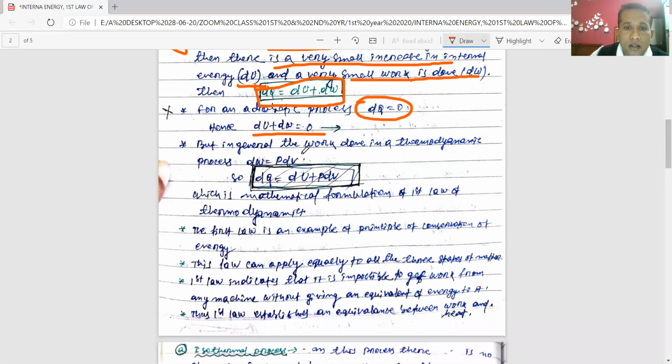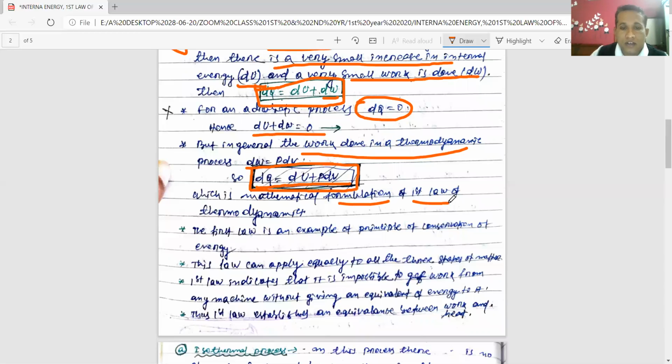So this will be the first law. But in general, the work done in a thermodynamic process, we know dW = PdV. So the first law dQ will be equal to what? In place of W or dW, we will write PdV. So dQ = dU + PdV. This is the mathematical formulation of the first law of thermodynamics.